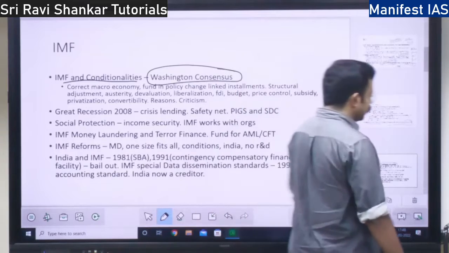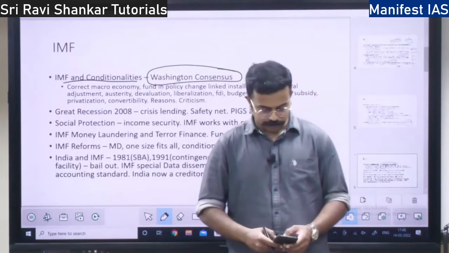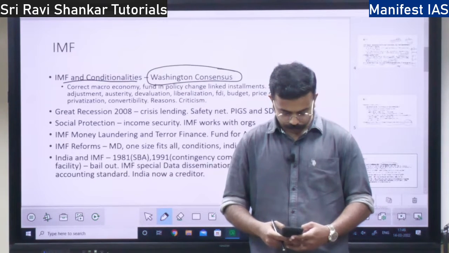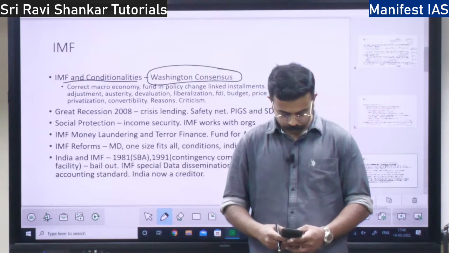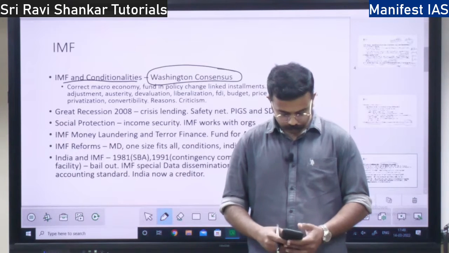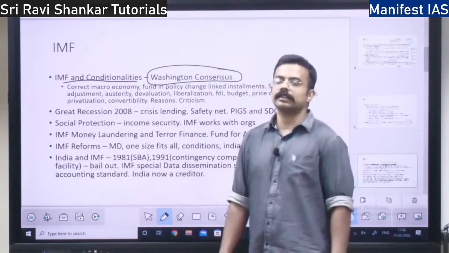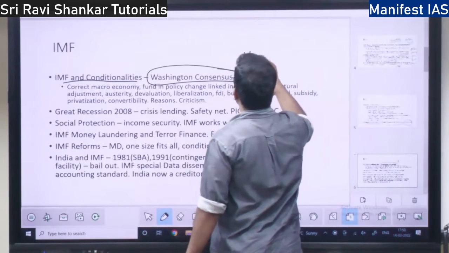So who gave this name Washington Consensus? I think it is John Williamson. I will check it. Yes, the name Washington Consensus was given by John Williamson, right? John Williamson.